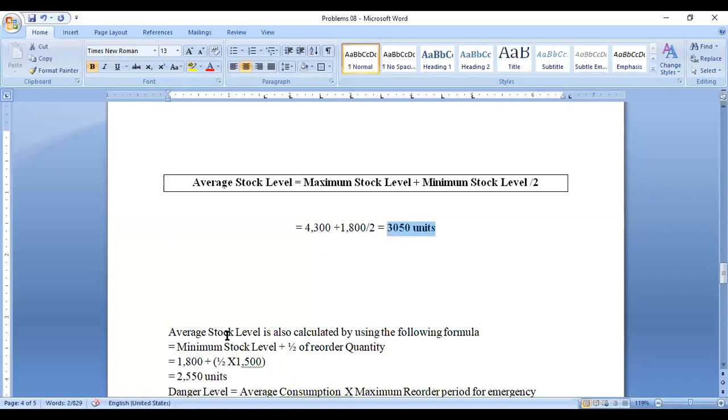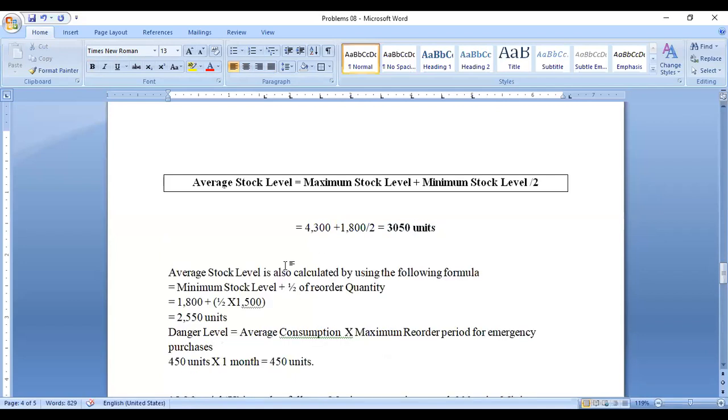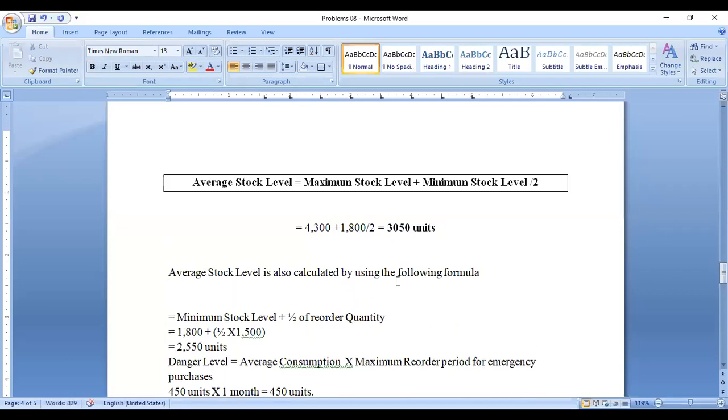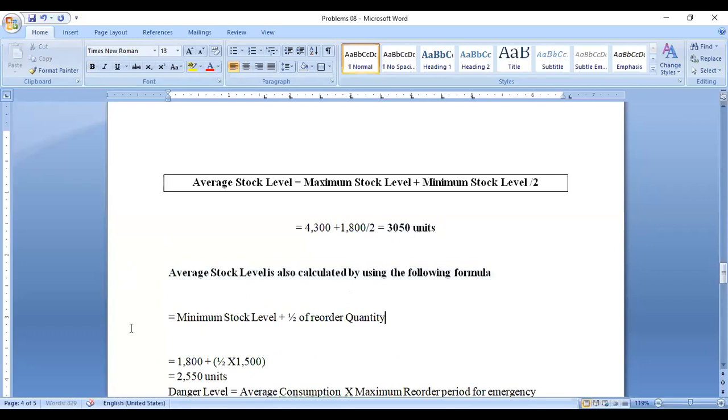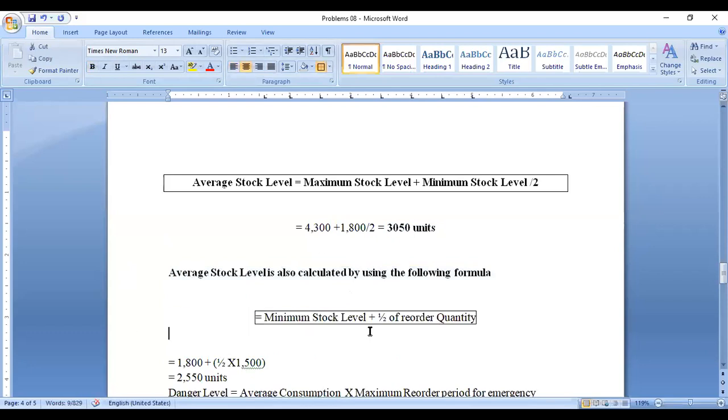So you have an alternative. There is one more formula for calculation of average stock level. The formula is different, and the answer may also be different. So what is the average stock level using the following formula? In your question paper you can work out with any one formula. You can use any one formula. So the average stock level you can calculate by applying this formula.